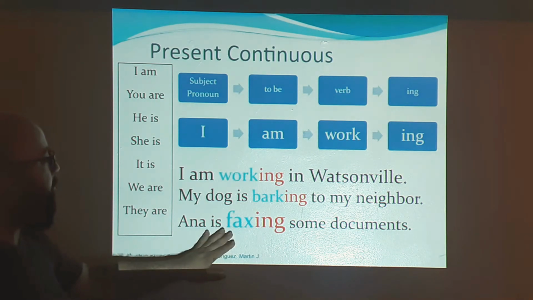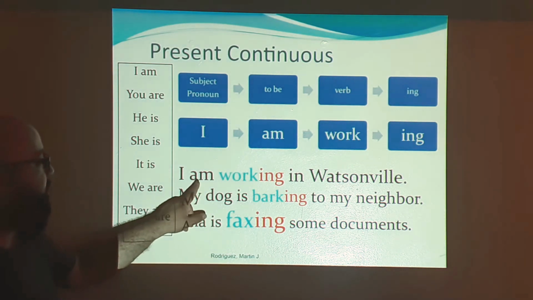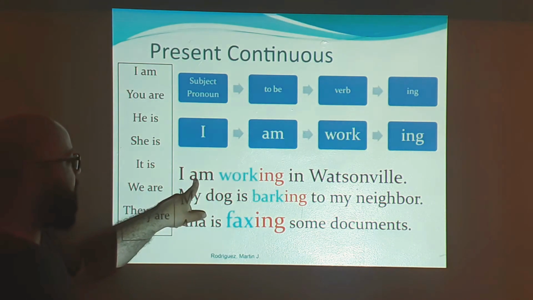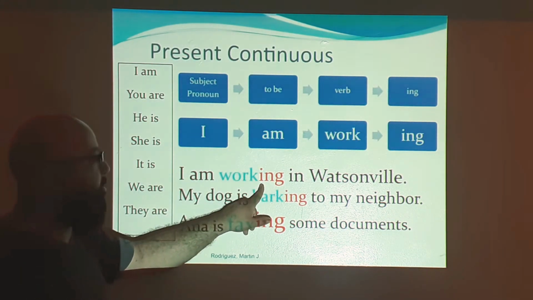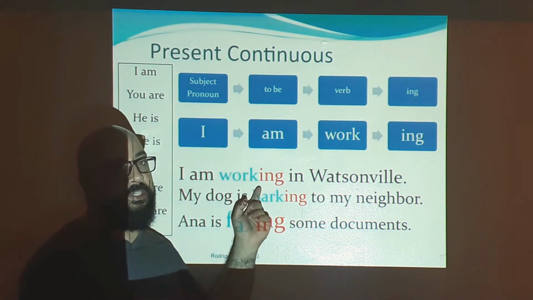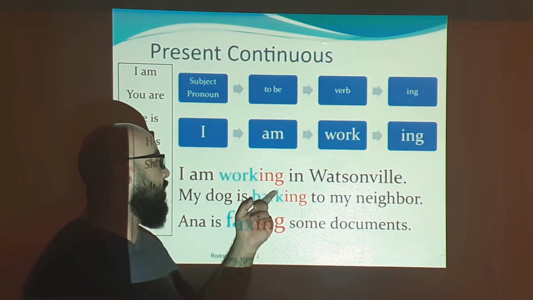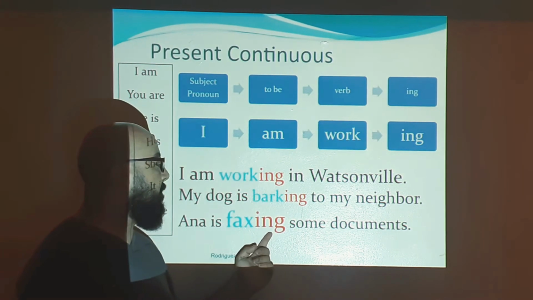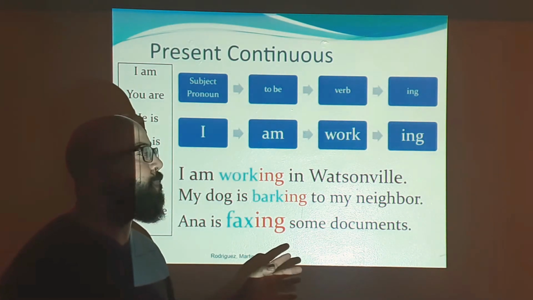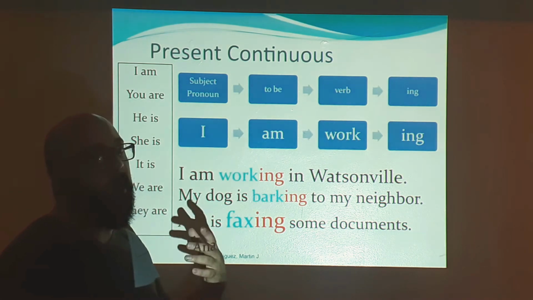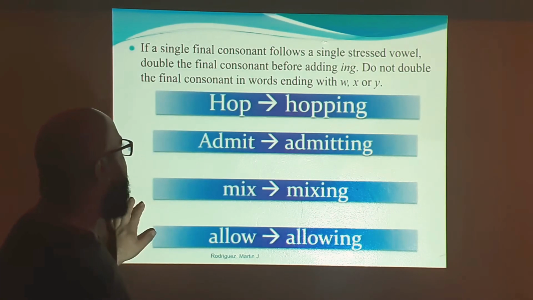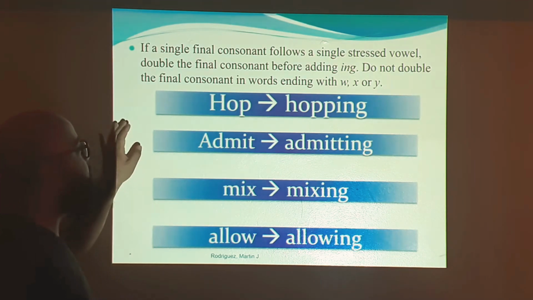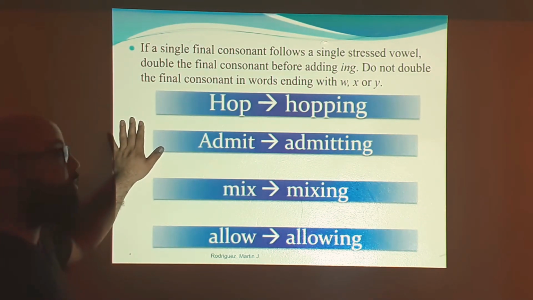All that you have to do for the present continuous is add the verb to be and also add the ing form. And remember again, we don't pronounce the G here. We don't say working, faxing with the G. We say working, studying, faxing.